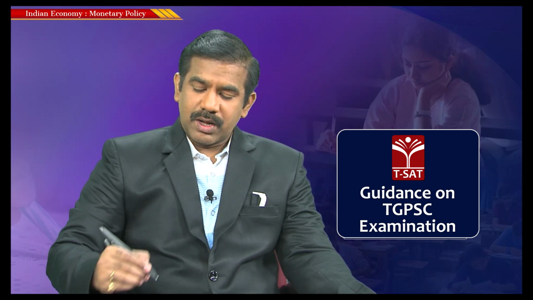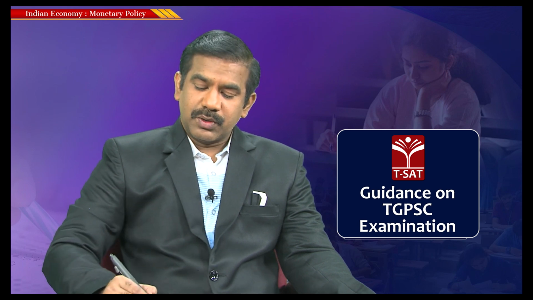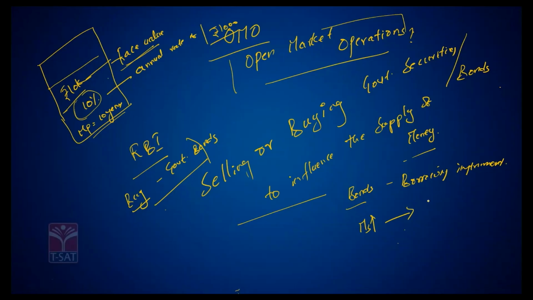So as a result, when RBI buys bonds, it is taking the piece of paper, the bond, from you and paying money to the market. So the money is flowing from RBI to the market. As a result, RBI buying bonds from the market results in an increase in the supply of money, which results in an easy money policy or cheap money policy. Whereas when RBI is selling bonds to the market, what is the RBI simply saying?